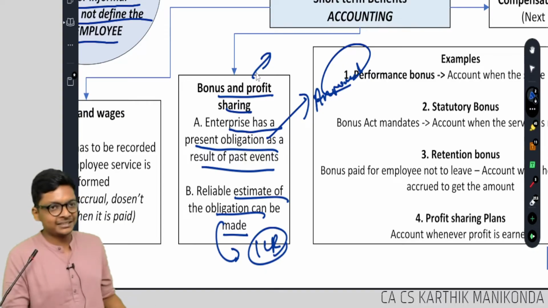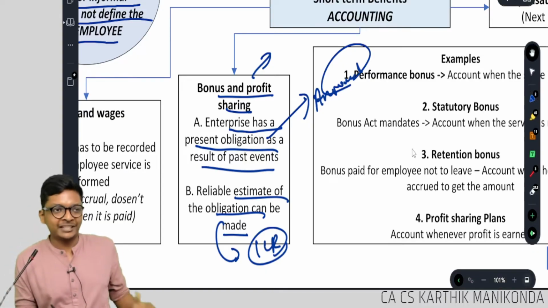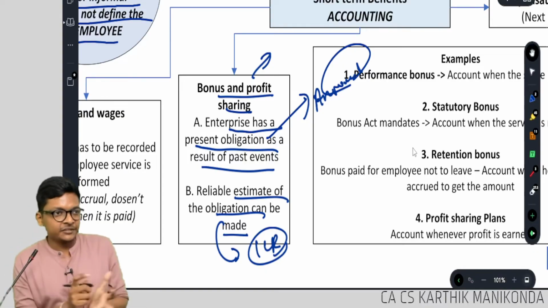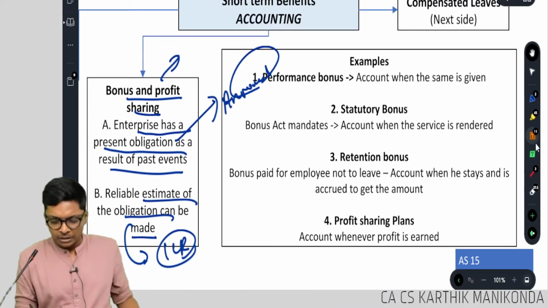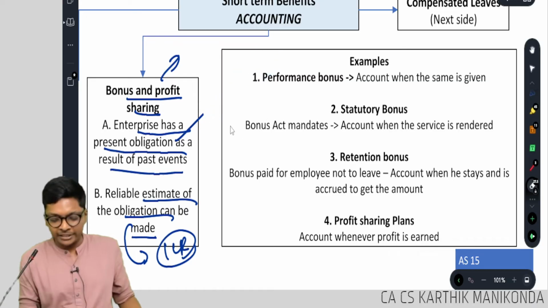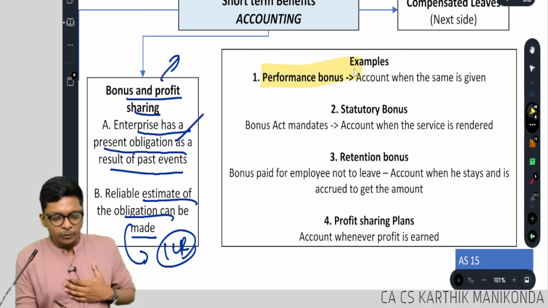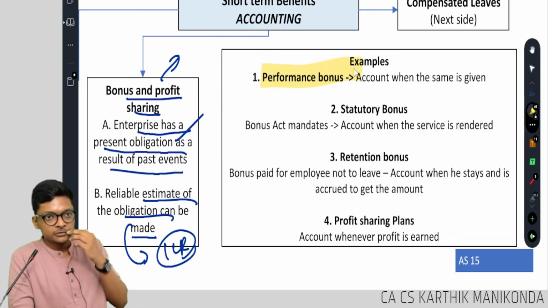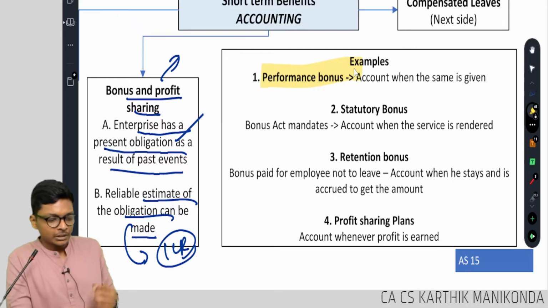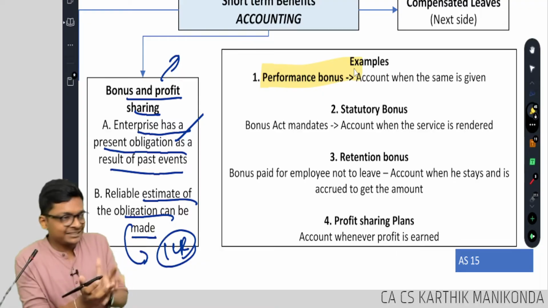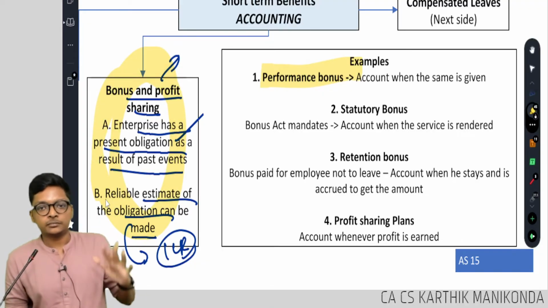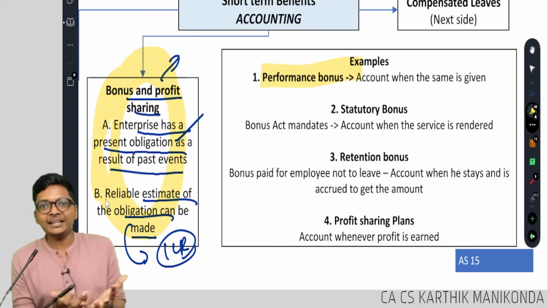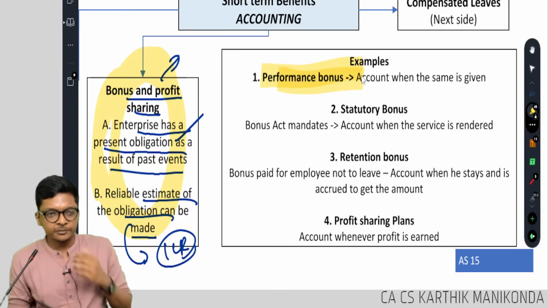Are you following, guys? I'll give some examples of bonus. Not there in AS 15, but I've just taken it from the study material for us to discuss and understand, because if some points come, look at the examples. What is performance bonus? See, for any bonus, this is the answer. When I will pay, when it is announced, when there is an obligation to pay. But there are different types of bonus. What is performance bonus?